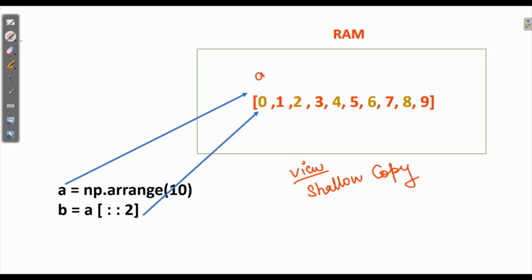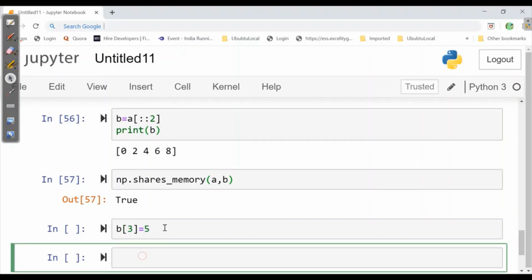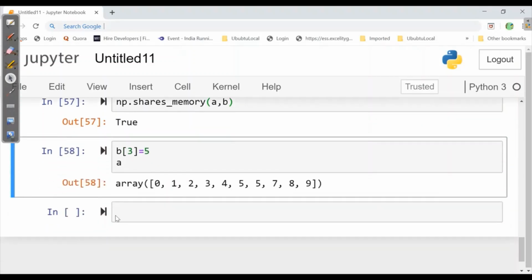Here we have A and B. If I make any changes in B, A will automatically get affected. Like the cycle, if one person got the cycle punctured, the other person's work will also get affected by that. So if I assign a value for B[3] equal to 5 and here when I print A, what value will I get? A's value will also get affected by making one change in B. So this is shallow copy.